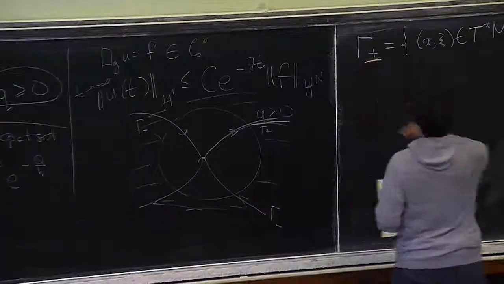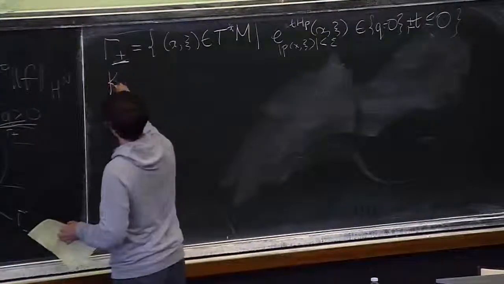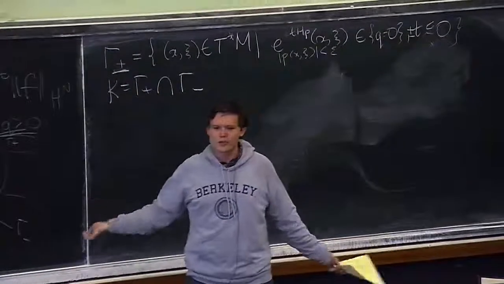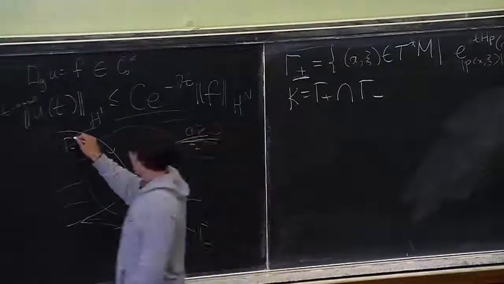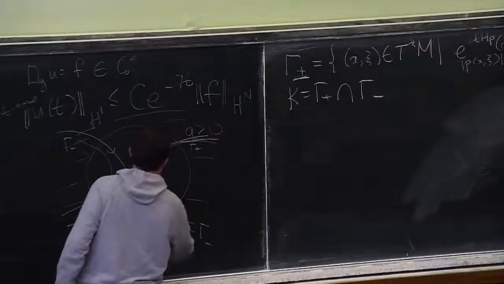So I can just put it here, and then plus minus. And then there is the trapped set, which consists of trajectories which are trapped in both directions. So here, in this picture, it would just be this point, and all the other trajectories in the picture that I'm drawing would be non-trapped.